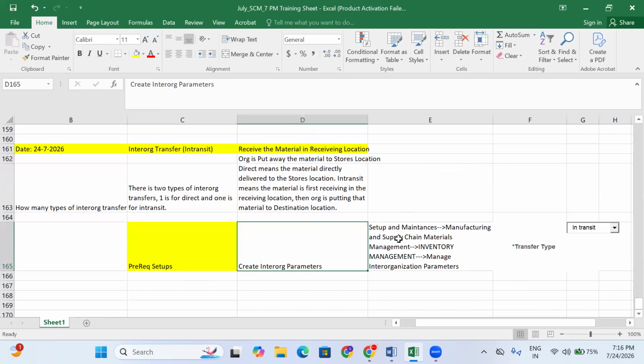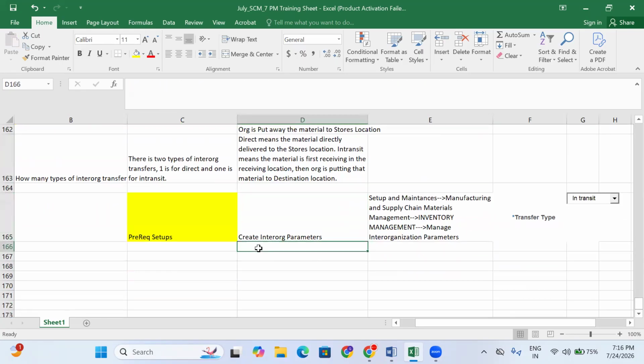Which organization is shipping the material? This is Bangalore to HYD, so please remember this. Yesterday Hyderabad was shipping the material and Bangalore was receiving it. Today Bangalore is shipping the material and Hyderabad is receiving the material.